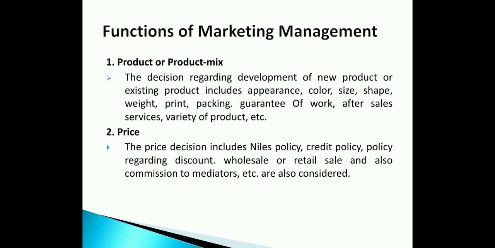See, the price will keep on increasing if the channel of distribution is longer. That is, from producer to agent, agent to wholesaler, wholesaler to retailer, and retailer to consumer. So the commission of these three parties, the agent, wholesaler and retailer, will be added in the price. Because producers and manufacturers are not going to give money from their own pocket, right? They are going to charge the customer only. Why? Because whatever production the producer is doing is to earn profit, right? And for that purpose they are going to charge a higher price.